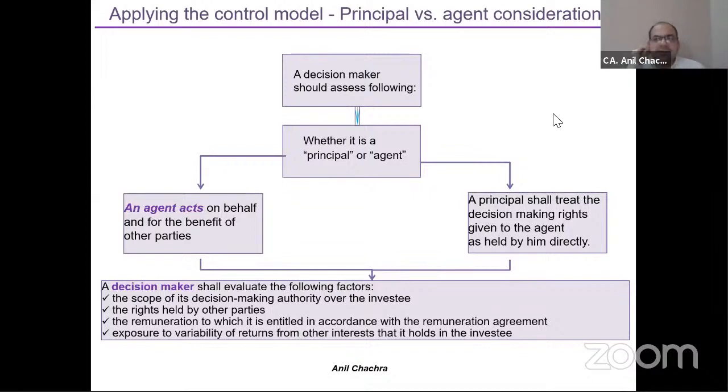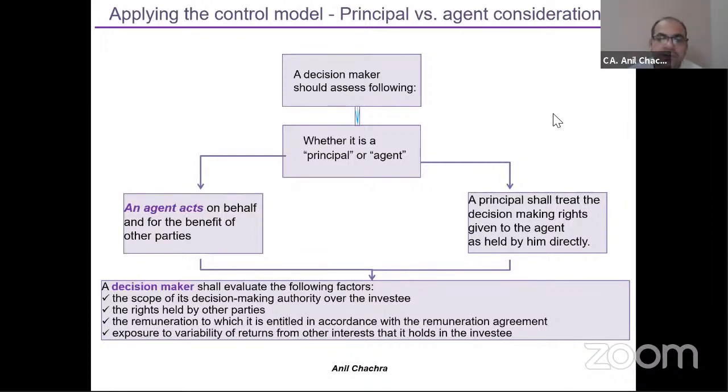Agent means I do not have power, I am working on behalf of others. Principal means I am taking decisions independently, right? So these things we need to keep in mind. So what are those factors that we need to see while applying this agent versus principal relationship? Four things have been defined under this standard.